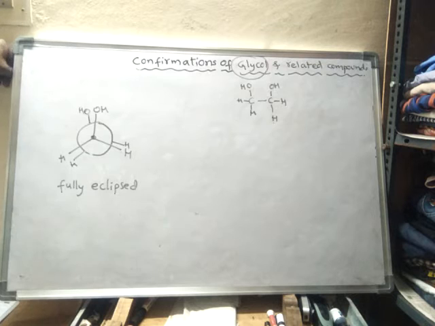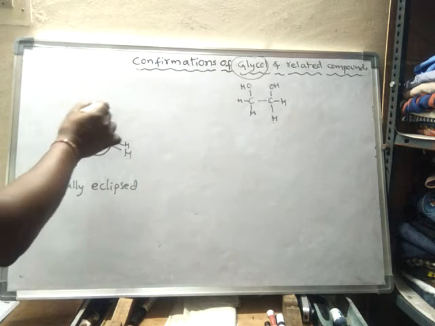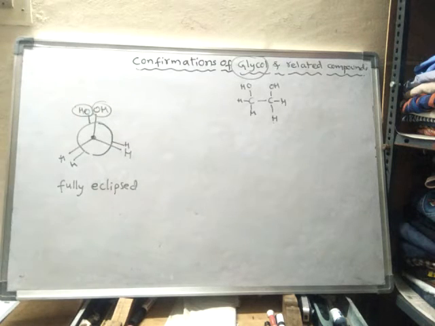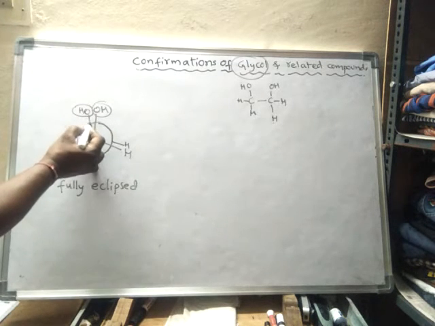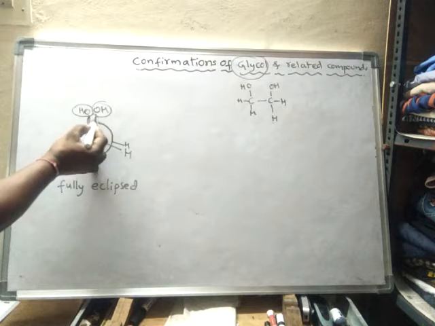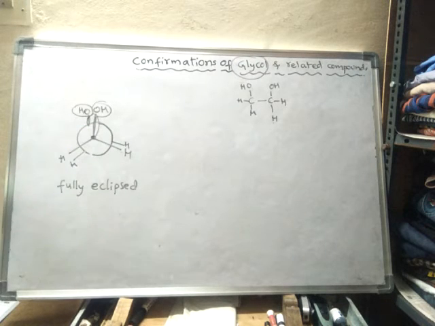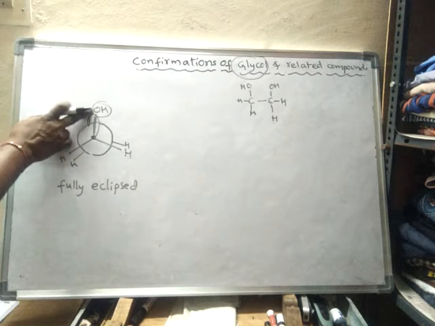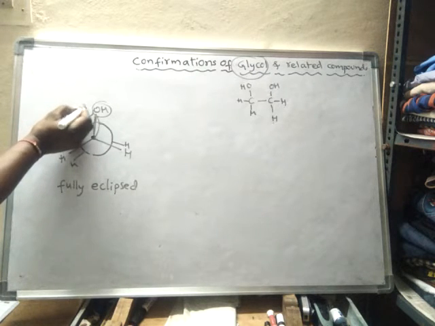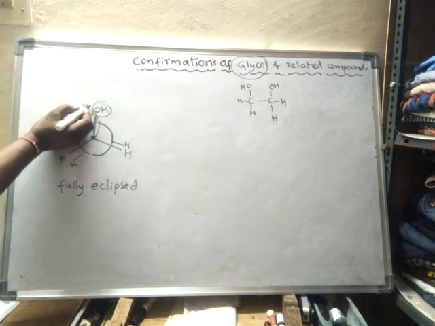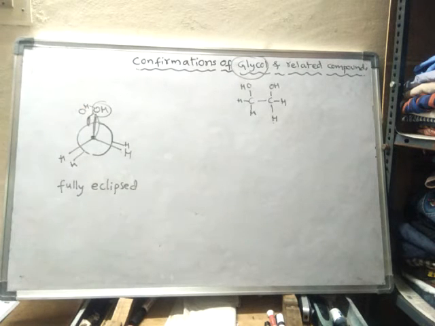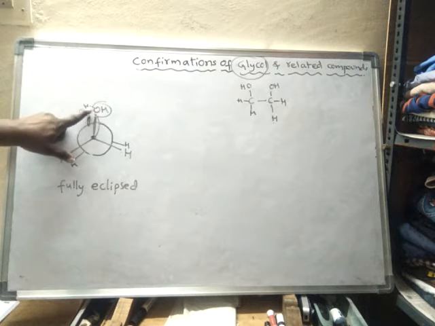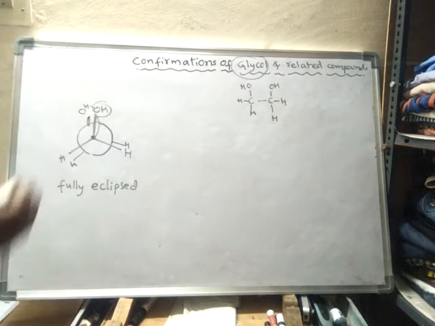So what happens in the fully eclipsed conformation? Torsional repulsion is there. One thing we have to learn: between one OH and another OH there exists hydrogen bonding, but still there is a repulsion.